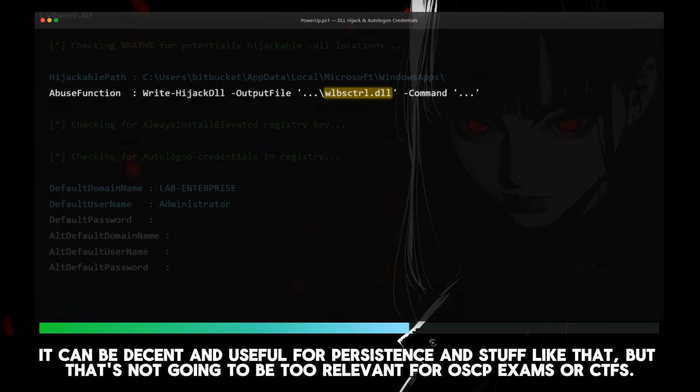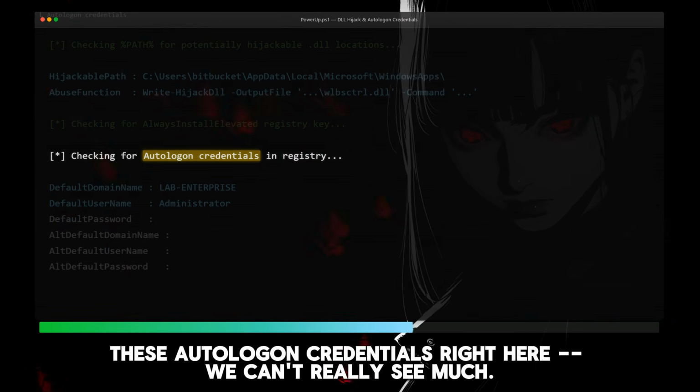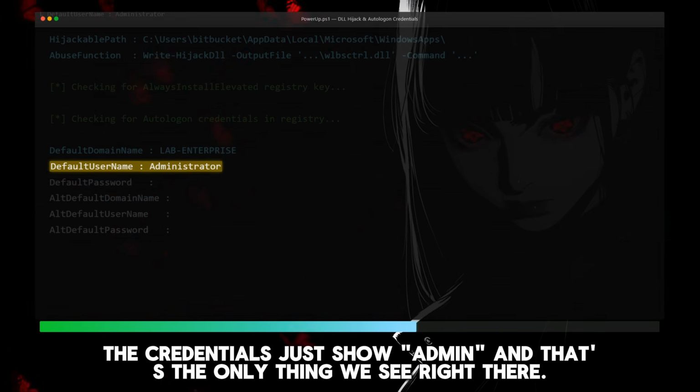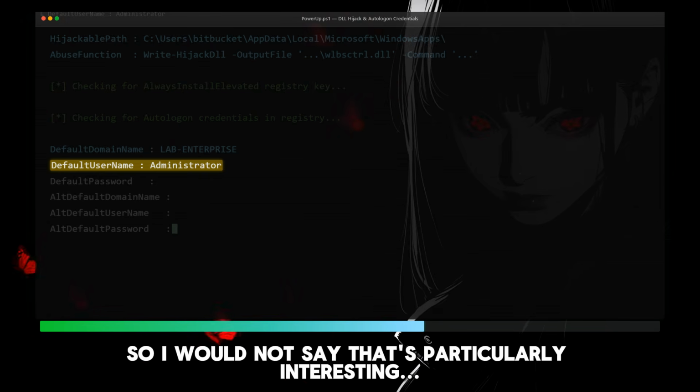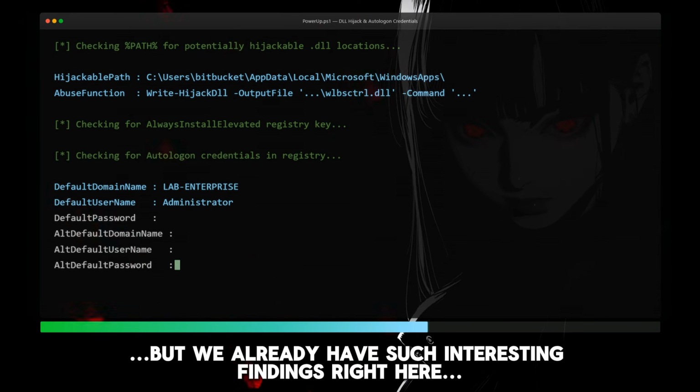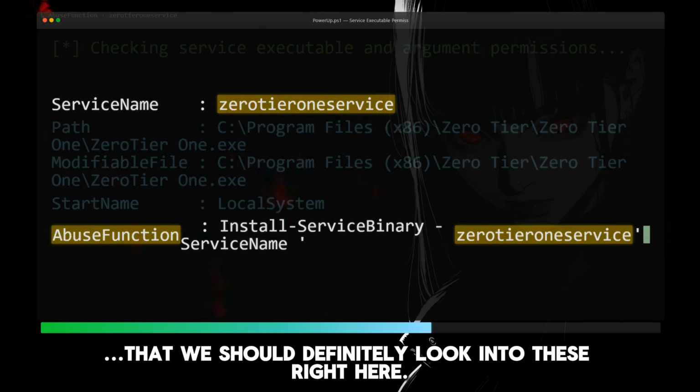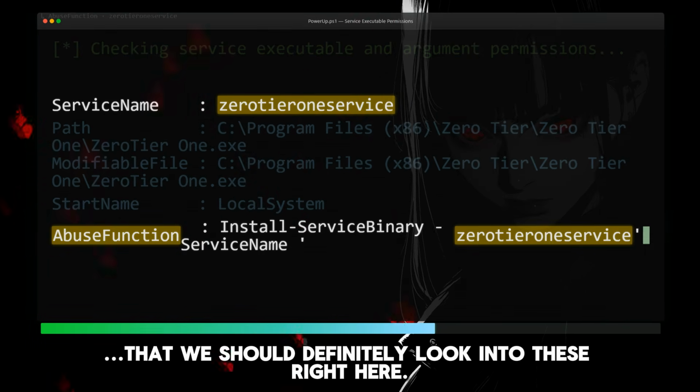OSCP and CTFs. These auto-logging credentials right here, we can't really see much. Well, credentials, we just see admin, and that's the only thing we see right there. So I would not say that's particularly interesting. But we already have such interesting findings right here that we should definitely look into these.